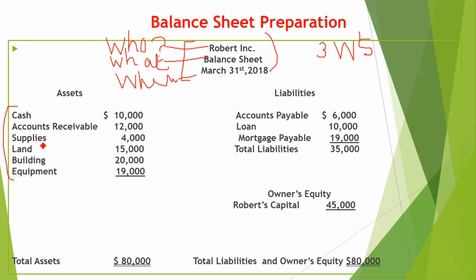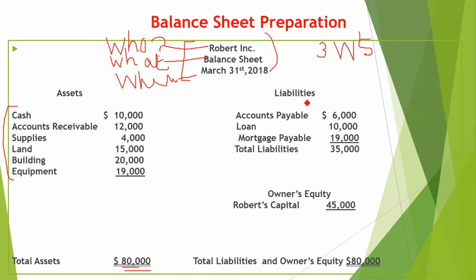Cash, suppose you have 10,000, accounts receivable 12,000, supplies you have 4,000 in the business, total of your assets you have 80,000, right? This single line means that this is the total of the column. So total of this column is 80,000. When you finish everything, see there is a double line. Double line means ending balance. Now you cannot write down here anything. This one is the column total, this one is the ending total.